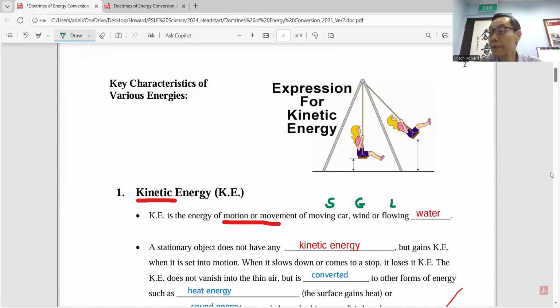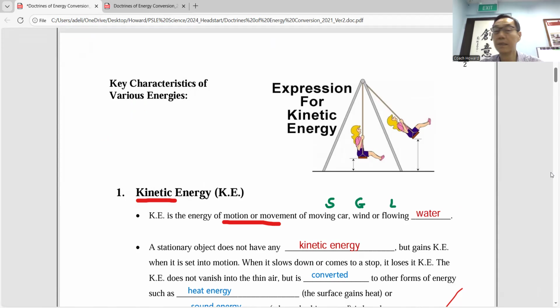So have you filled in the blank already? This part. You don't have the notes, is it? You have this? Okay, fill in the blank.